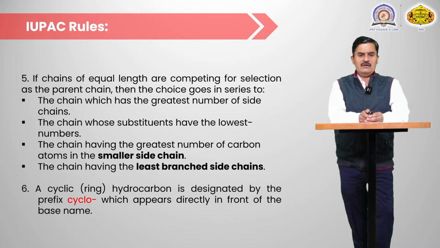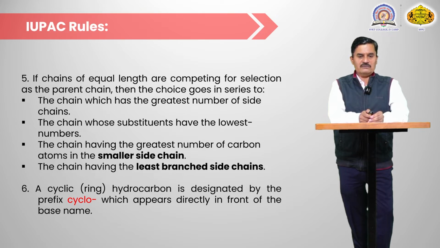The chain having the greatest number of carbon atoms in the smaller side chains, and the chain having the least branched side chain, meaning a lower number of side chains. For example, if there is a methyl group and ethyl group, and in another branching there is an isopropyl group, then you must select the numbering like methyl and ethyl, because that group must be smaller, and the side chain must have the lowest branching point.